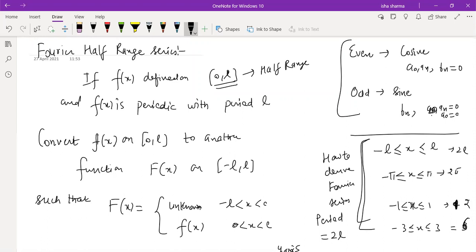If we convert this function into an even function, we'll get the cosine series extension, otherwise the sine series. That means it's possible for a function to have both kinds of extensions, and that's a very good result. We will see in the examples. We'll derive both series for the same function, the sine series as well as the cosine series. I'll do the question next time. We are done with time. We'll discuss the questions next time. Thank you.